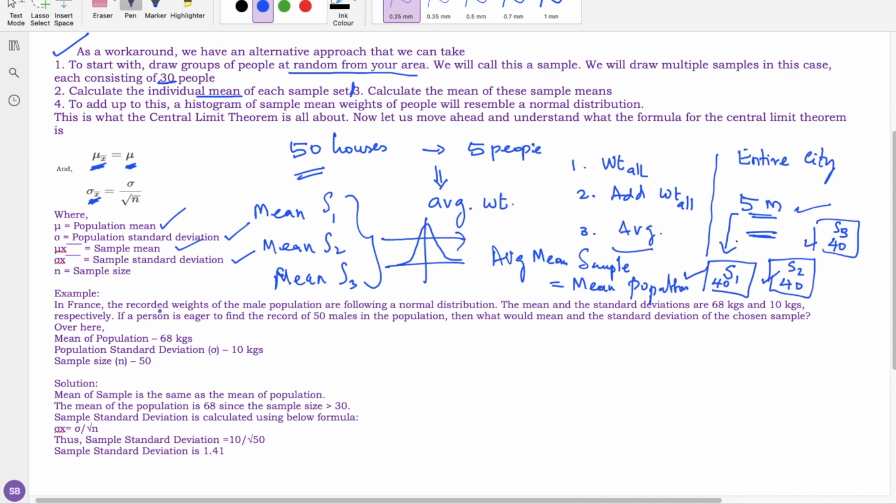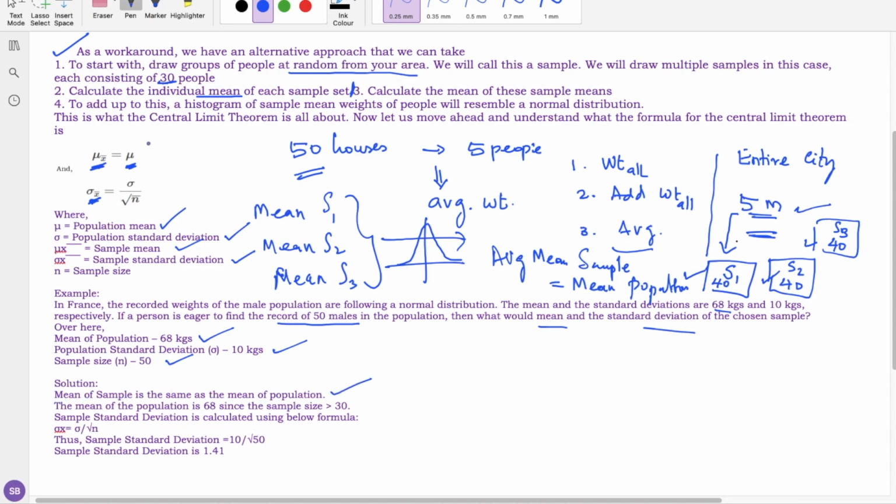In France, the recorded weights of the male population follow a normal distribution. The mean and the standard deviation are 68 kg and 10 kg respectively. If a person wants to find the records of 50 males in the population, then what would be the mean and the standard deviation of the sample? Clear. So what is given in the statement? Population mean equals 68 kg, population standard deviation is 10 kg, and the sample size is 50.